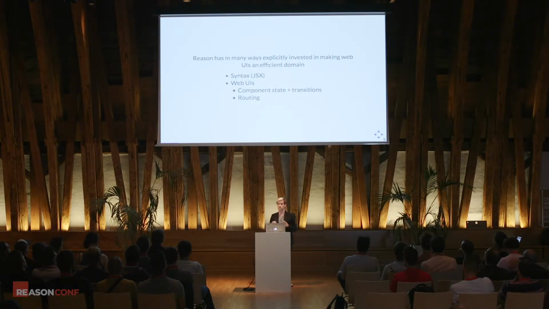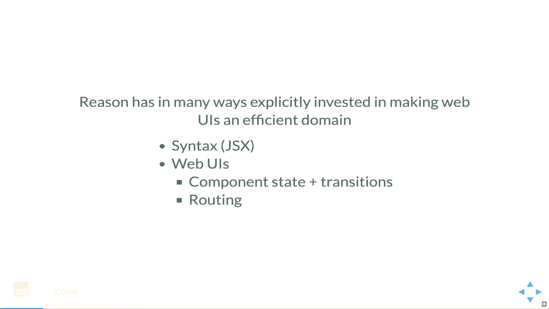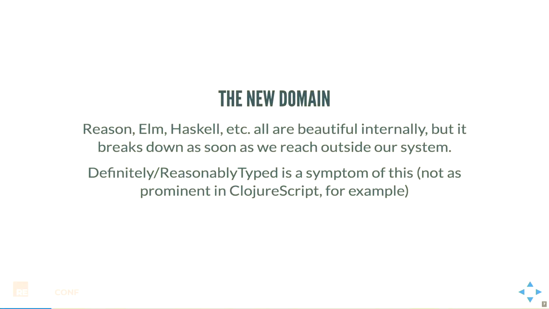Reason itself has focused very heavily on expanding a particular domain. And this is for making building web UIs very efficient, to the point where they have literal syntax, like JSX, to describe trees, because this is so common inside of UIs. We have very thoughtful people, I think you can agree, designing the state transitions for the components to make sure that is as amenable to reasoning as possible. And we have very nice things pushed down to the language, like routing, to make the libraries as interoperable as possible.